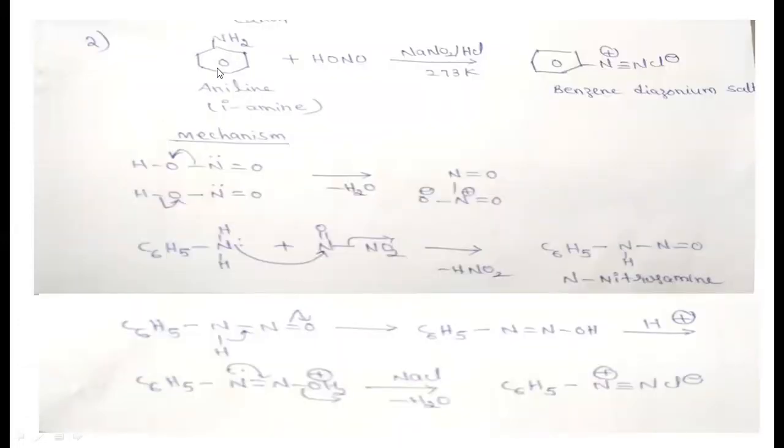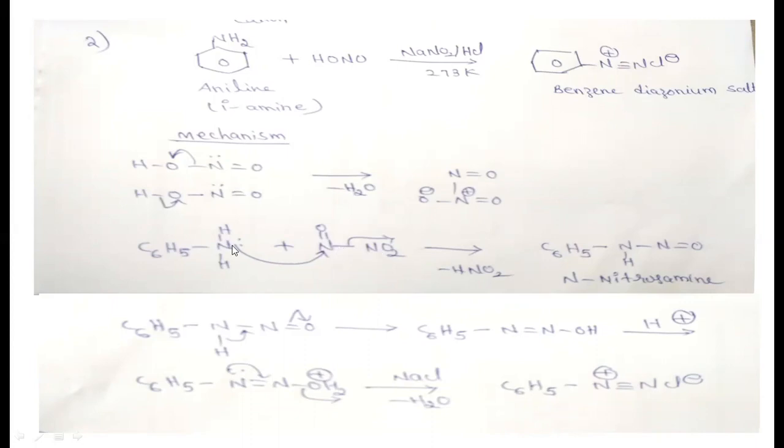But here, these are aromatic amines, which are also primary amines. When they react with nitrous acid, they produce benzene diazonium chloride. Here, 2 moles of nitrous acid will react. From here, OH minus is eliminated, and from here, H plus is eliminated. H plus and OH minus are eliminated as a water molecule, and an N-nitroso-nitro compound is formed.